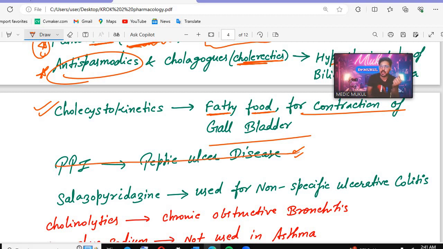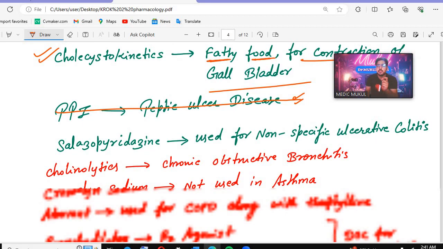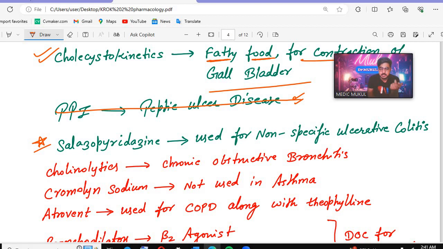So this is again what I wrote. Then after that we will have another drug, that is salazopyridazine. They can simply give you pyridazine also, but other than that they can give you salazopyridazine. So remember, salazopyridazine is the treatment for non-specific ulcerative colitis. Remember, salazopyridazine is used for which condition? That is non-specific ulcerative colitis. Okay.